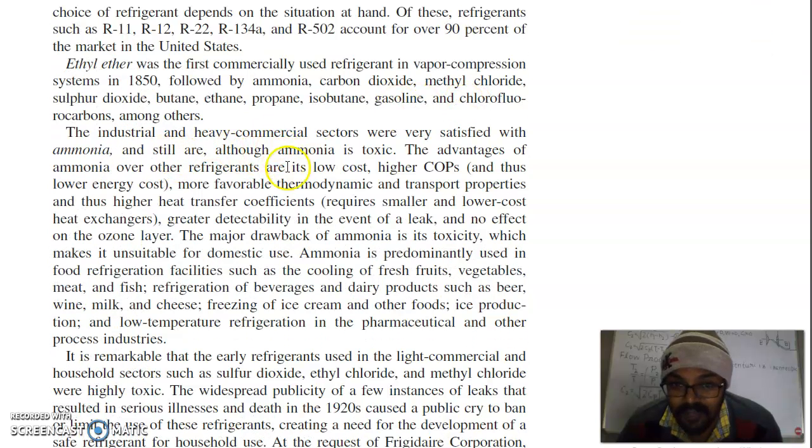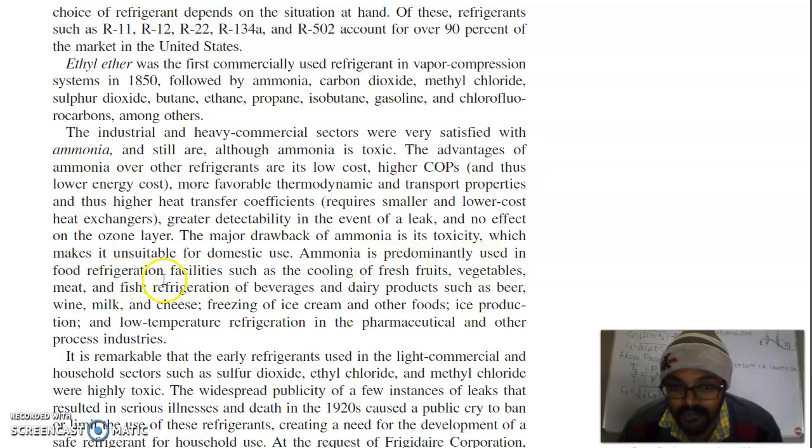The industrial and heavy commercial sectors were very satisfied with ammonia and still are, although ammonia is toxic. The advantages of ammonia over other refrigerants are its low cost, higher coefficient of performance, more favorable thermodynamic and transport properties and thus higher heat transfer coefficients, which require smaller and lower cost heat exchangers, greater detectability in the event of a leak, and no effect on the ozone layer. The major drawback of ammonia is toxicity, which makes it unsuitable for domestic use.